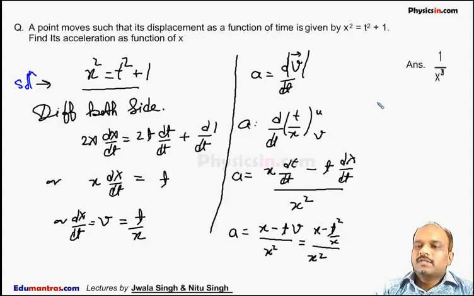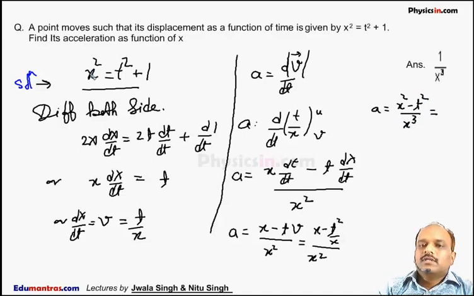So from here we can say A is equal to (x square minus t square) by x cube. Now we also know from the start that x square minus t square is 1, so it is 1 by x cube. This is the acceleration of the particle as a function of x.